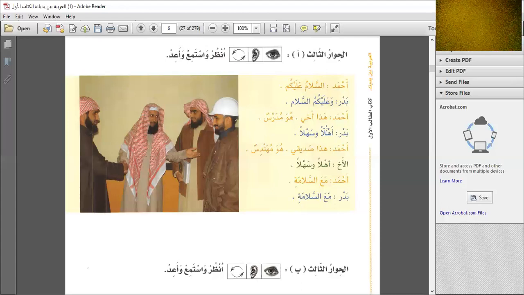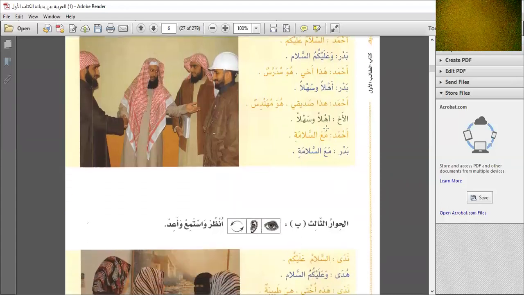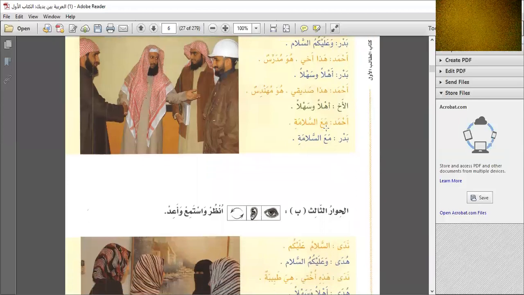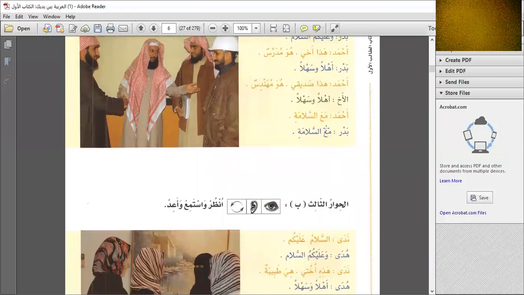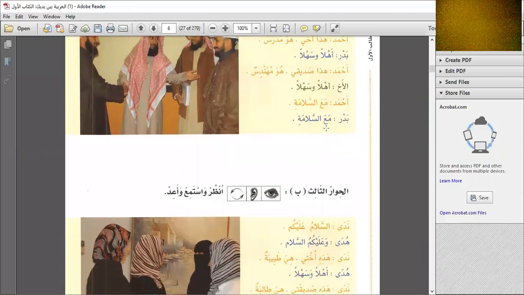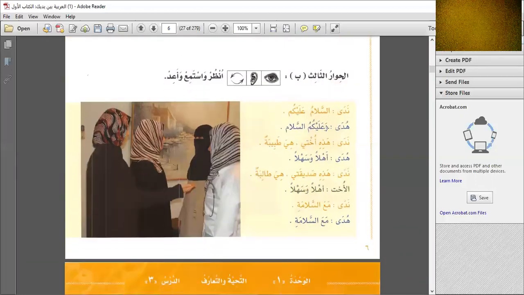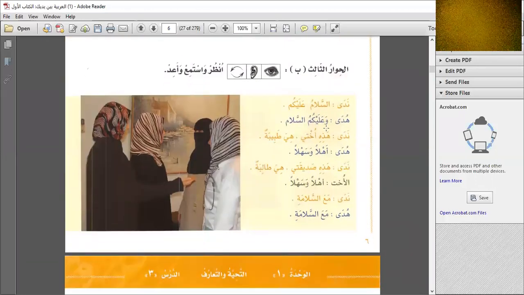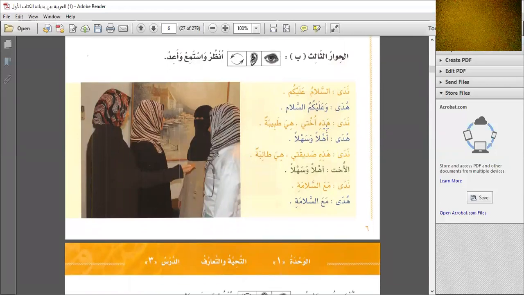Okay, now let's learn about the girl who is in front of you. We learn here that we use hada for boy. Now here you'll just have to notice the difference, how it's different from the previous exercise, how we talk about the girls. Nada, here's another girl. Assalamu alaikum. Huda. Wa alaikum assalam.